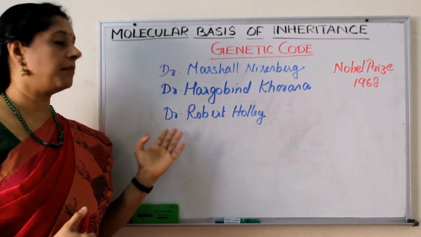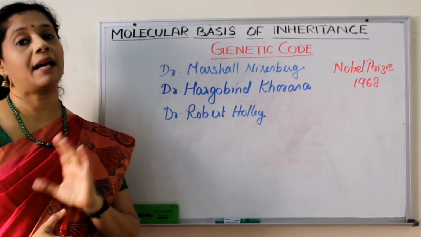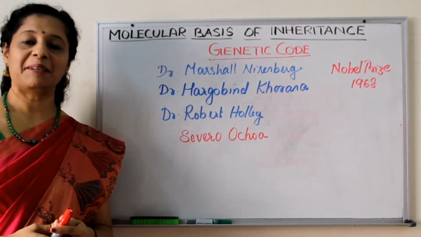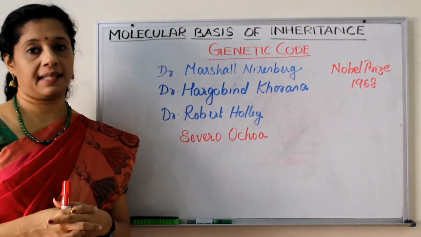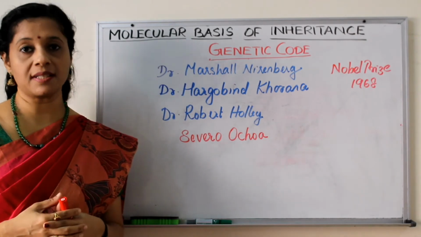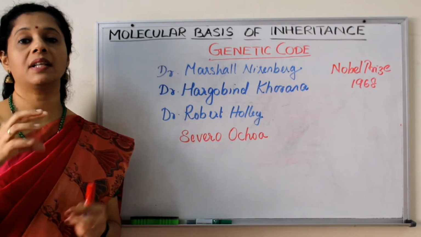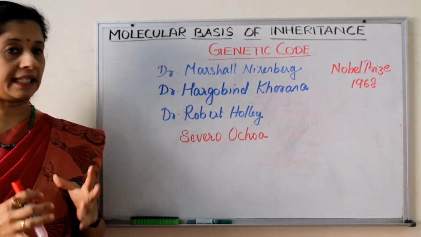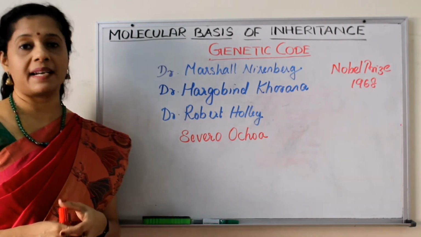Dr. Robert Hawley mainly concentrated on the connection between the RNA and protein, and especially he discovered the structure of tRNA. Nirenberg used cell-free system for his study. That means they broke up a bacterial cell and they centrifuged and separated the subcellular fractions, and they tried to make a new strand without having the entire cell system. For this, there was an enzyme needed that was actually found by Severo Ochoa, a Spanish scientist.